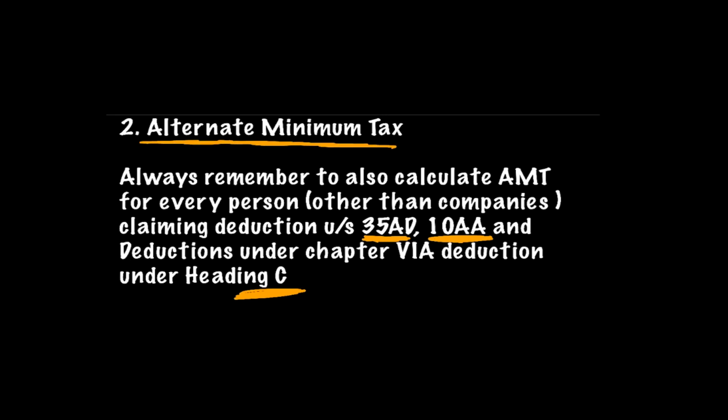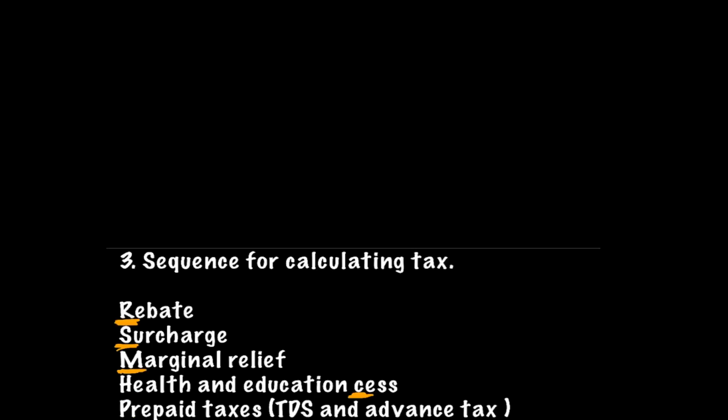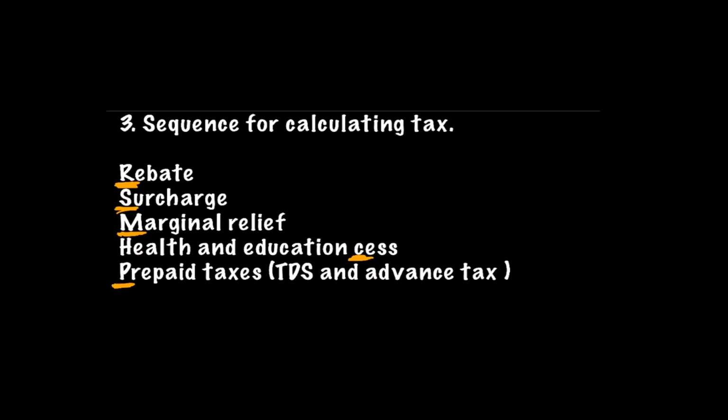Students, we cannot expect that the institute will specify in the question to also calculate alternate minimum tax. No, don't expect such specifications. If the institute has given you a question in which they have asked you to calculate tax and they have given such deductions, then it is expected from the student that even without mentioning the words alternate minimum tax, the student has to calculate the alternate minimum tax. This is very important because this is the first exam in CA Inter in which alternate minimum tax is going to be asked.